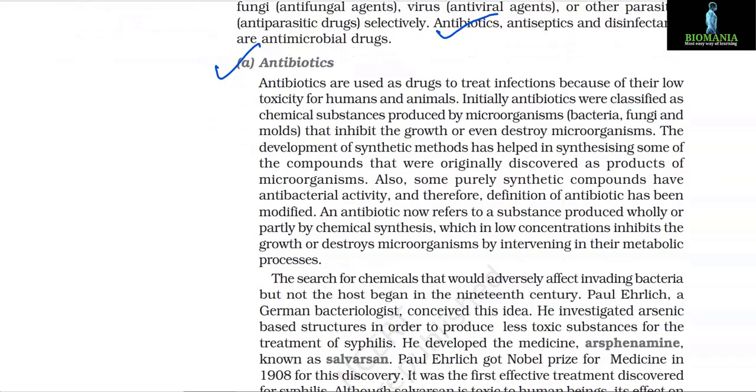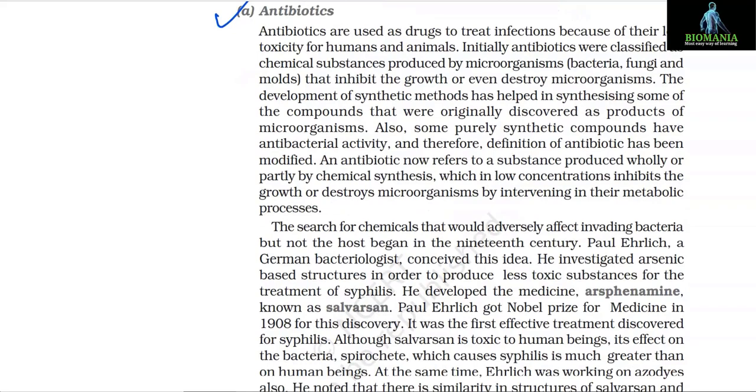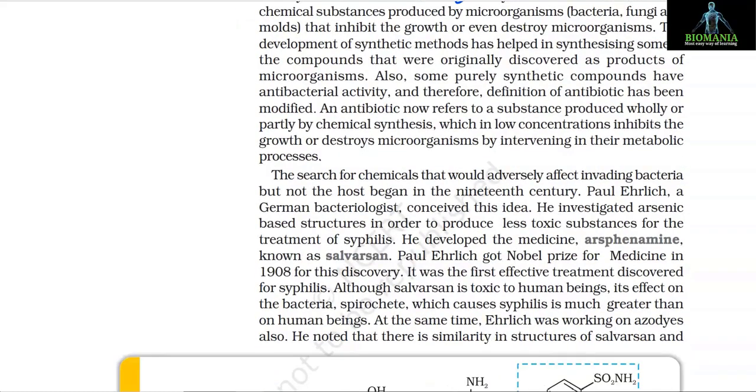A. Antibiotics. Antibiotics are used as drugs to treat infections because of their low toxicity for humans and animals. Initially, antibiotics were classified as chemical substances produced by microorganisms, that is bacteria, fungi, and molds, that inhibit the growth or even destroy microorganisms. The development of synthetic methods has helped in synthesizing some of the compounds that were originally discovered as products of microorganisms.